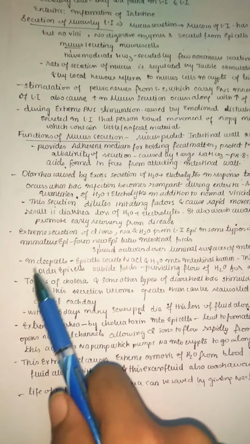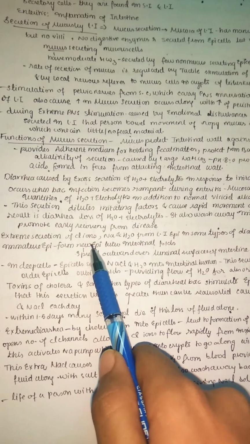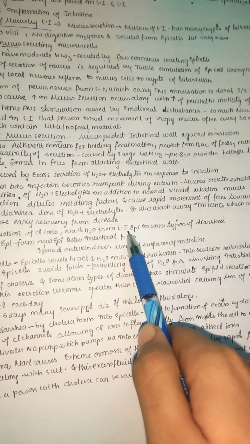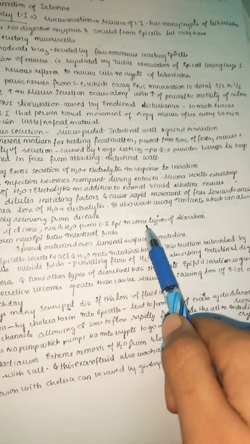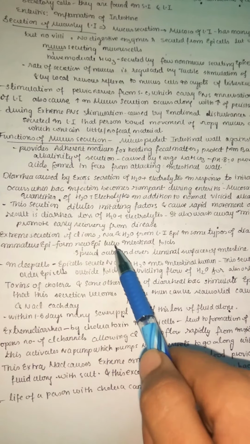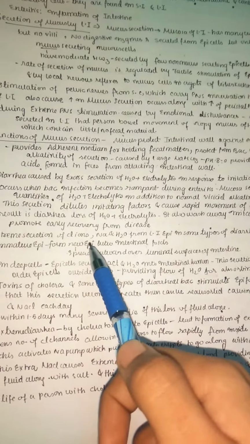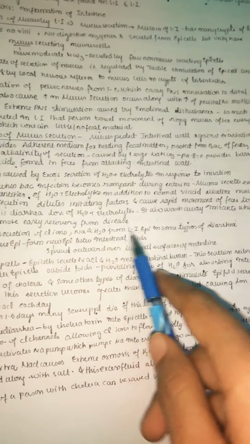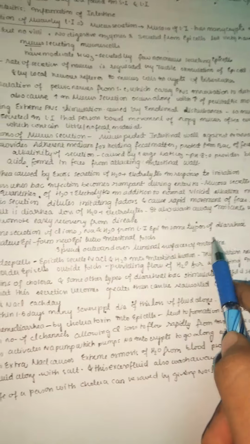Extreme secretion of chlorine ions, sodium and water from the large intestine epithelium occurs in some cases of diarrhea. Sometimes chlorine goes, sodium also goes, and our osmotic balance is also lost, so it may lead to extreme diarrhea.